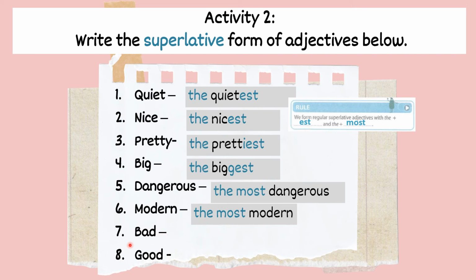So, bad become the worst, and good become the best. Okay, I hope you can understand the rules on how to form superlative form.